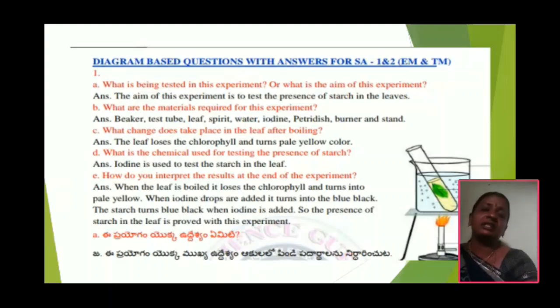What materials are required in this experiment? Beaker, test tube, methylated spirit, iodine solution, leaf, tripod stand, Bunsen burner. These are the materials we require to do this activity. And next one, what changes take place in the leaf after boiling?